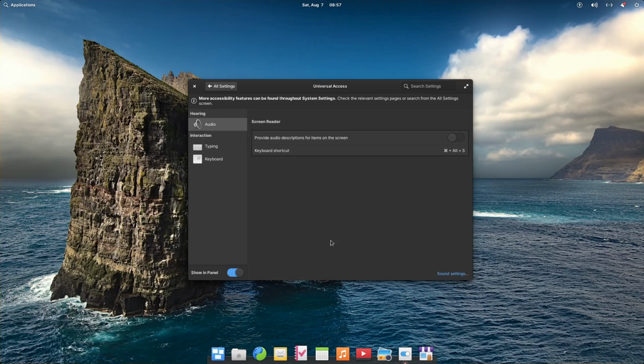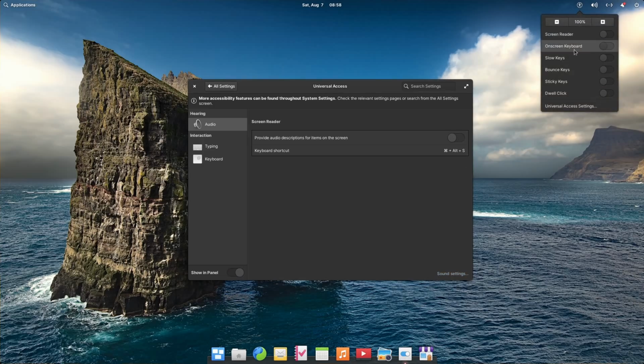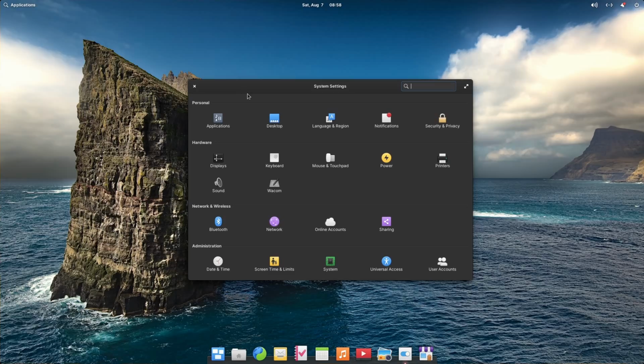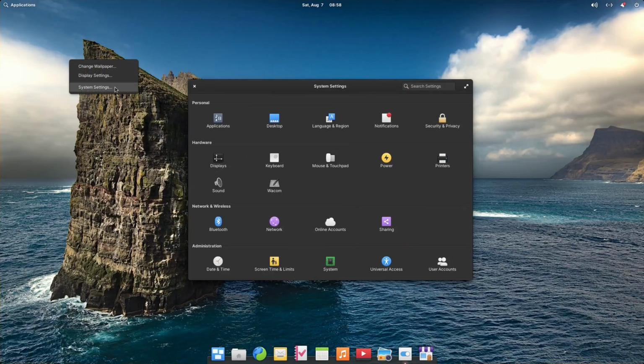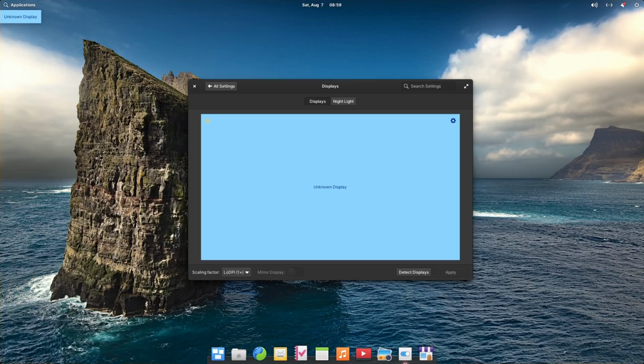You can also choose to display an accessibility indicator that will let you enable multiple accessibility features, like a screen reader, on-screen keyboard, or various click and key parameters. Finally, there are smaller tweaks, like right-clicking on a header bar to take a screenshot of the app, displaying the window titles in the multitasking view, a right-click menu on the desktop to access a few quick settings, or the ability to automatically move maximized windows to a new virtual desktop like on macOS.